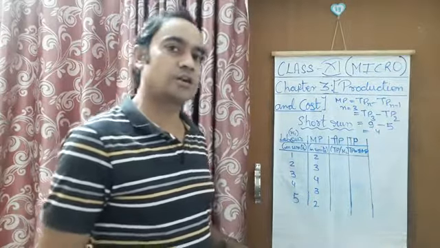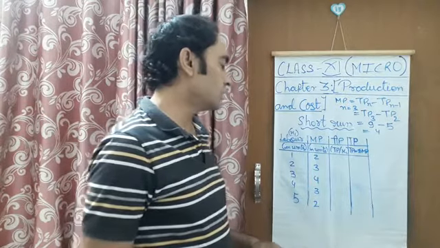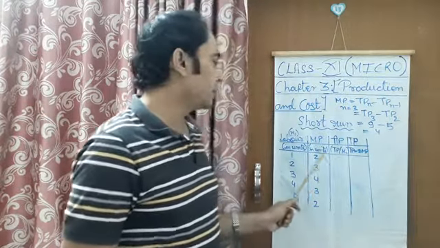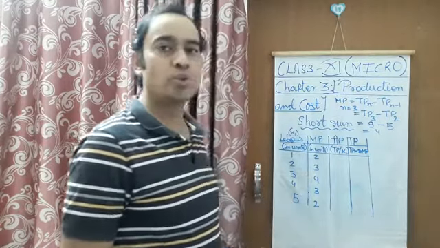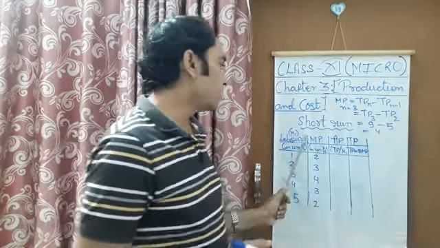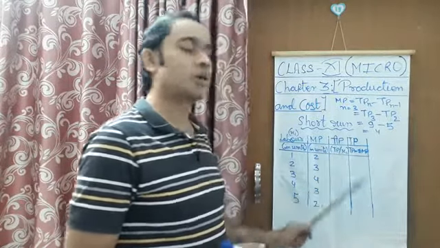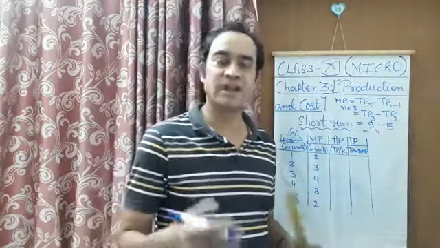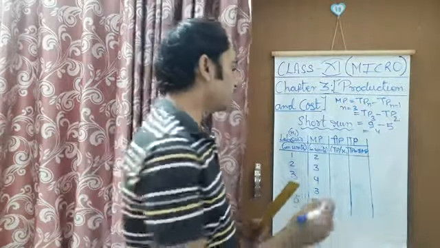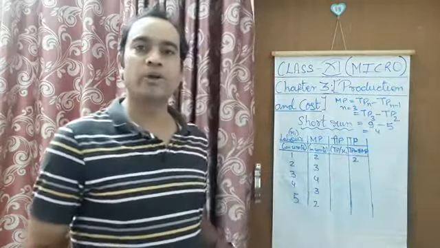Let's start calculating it. First of all, we see that at 1 unit of labor, marginal product is 2 units. Remember, at 1 unit of labor, marginal product, average product and total product are all the same. You can see in the previous example also, they are always the same. So directly we will write 2 at 1 unit of labor.